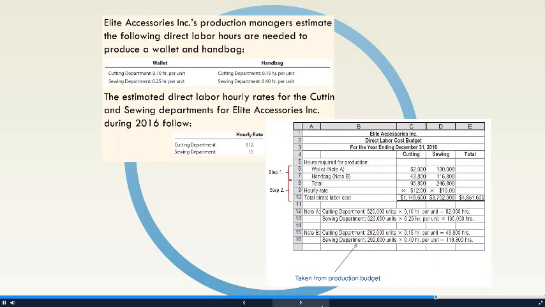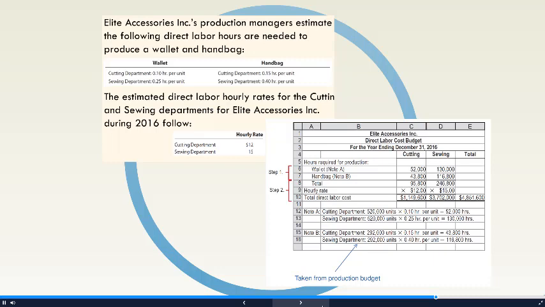In the sewing department, they each take 0.25 hours for each wallet. Then we take that 520,000 units we're going to make of that wallet, multiply it by the 0.25, and we know that 130,000 hours are going to be spent in that sewing department for each wallet.